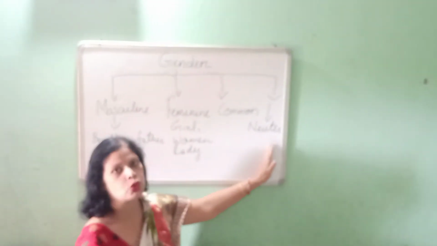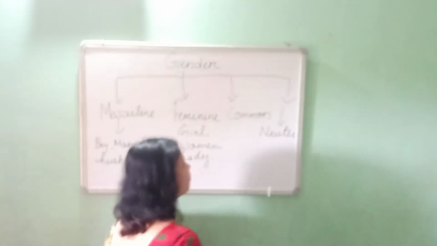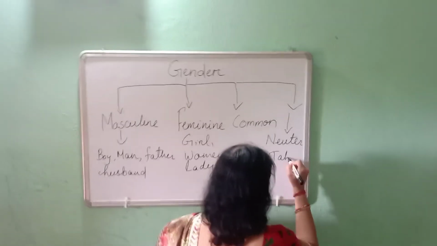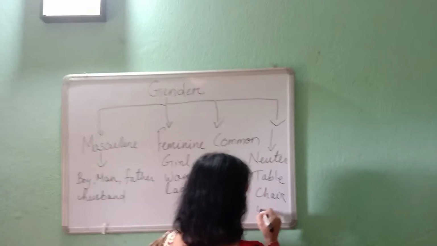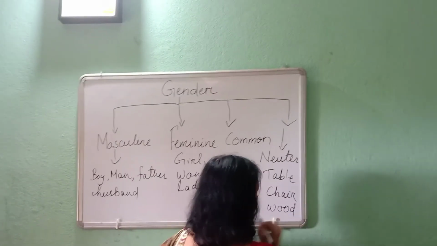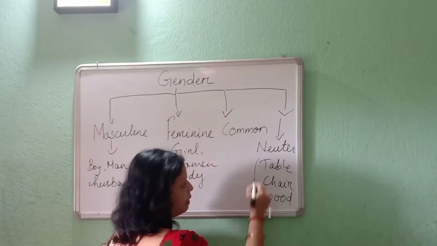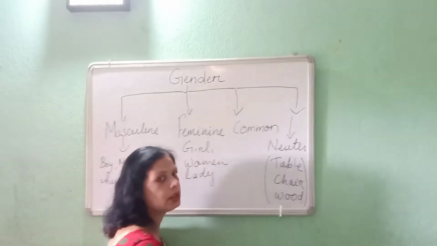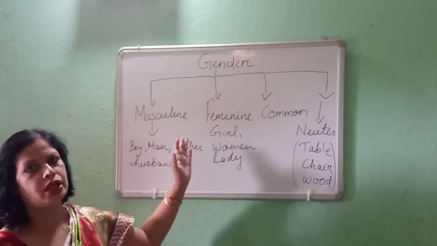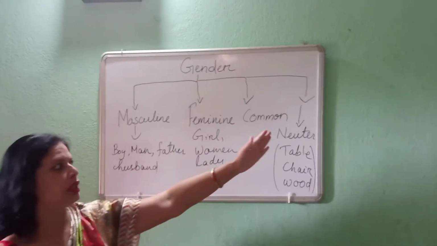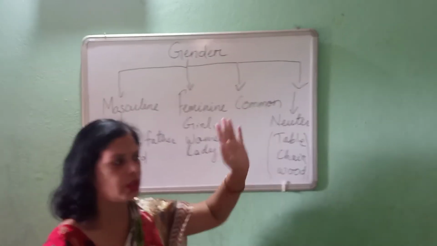Neuter relates to non-living things like table, chair, wood. That is coming under neuter gender, as well as certain animals. When you are treating certain animals, like insects, we cannot classify them as feminine or masculine. At that time, generally we use neuter gender.